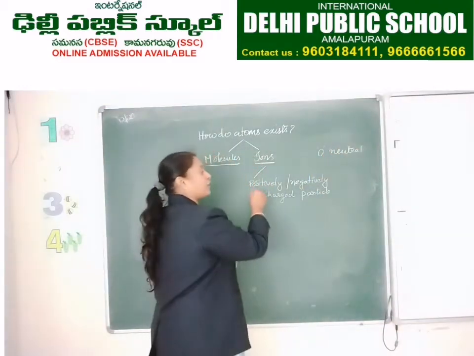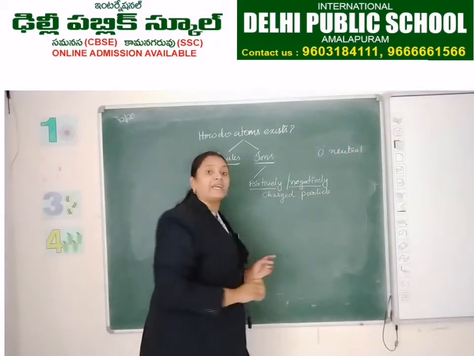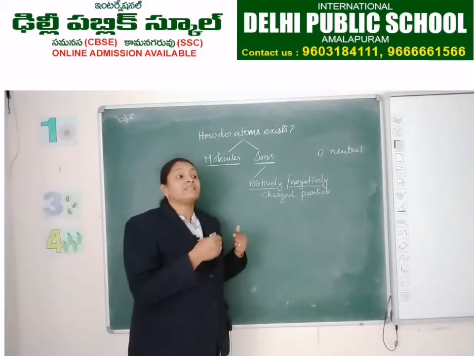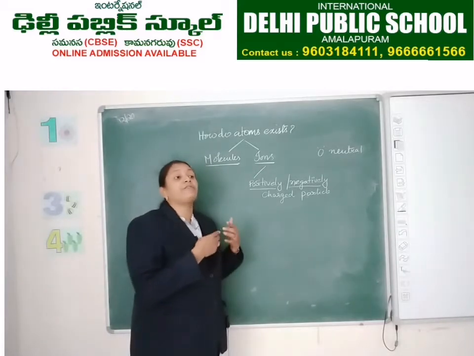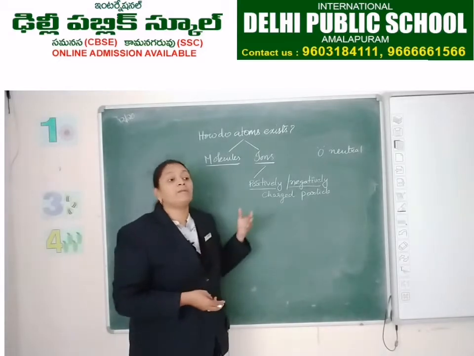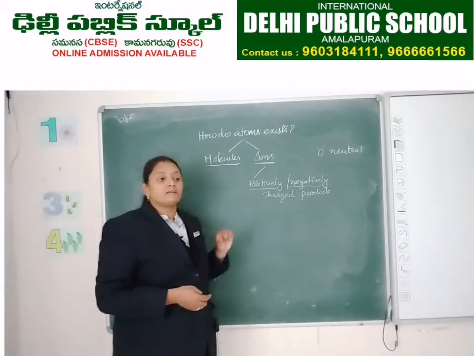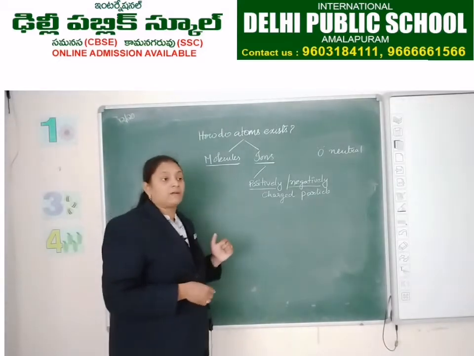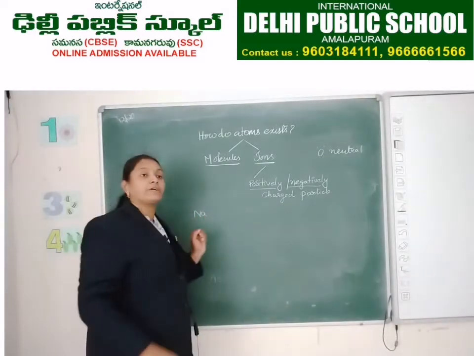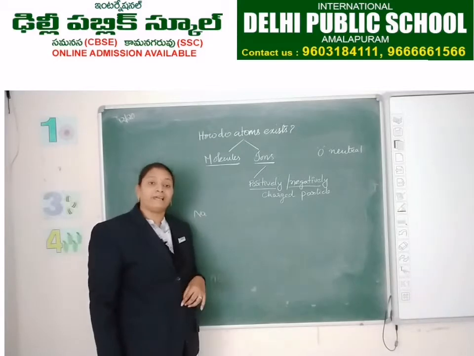Then why are we talking about positively or negatively charged ions? As we know, the elements consist of different numbers of protons and electrons. All the elements do not contain the same number of electrons. When we consider sodium, the atomic number of sodium is 11.